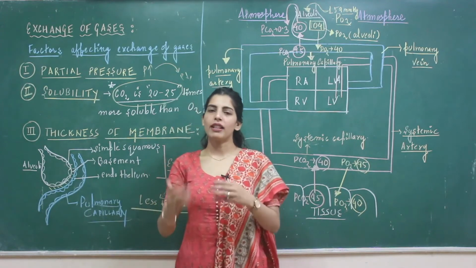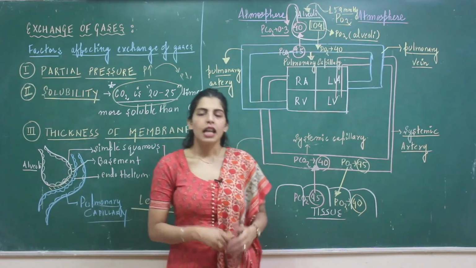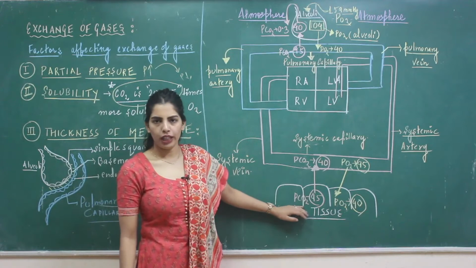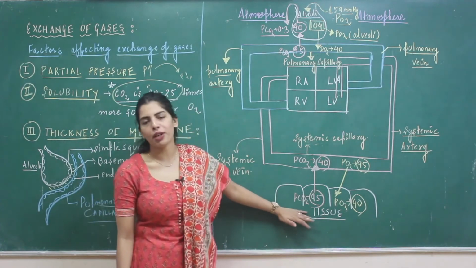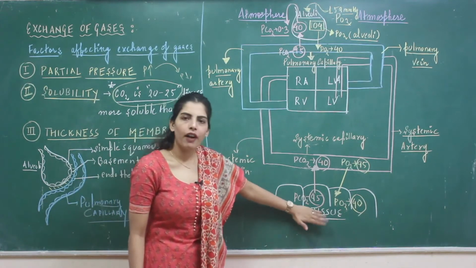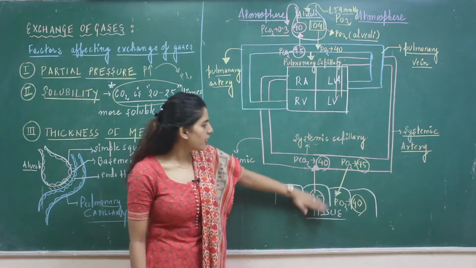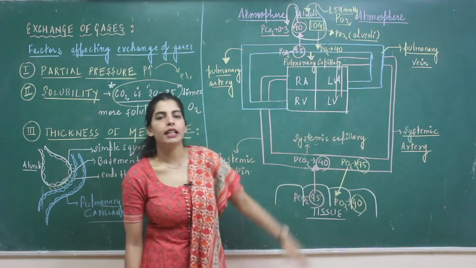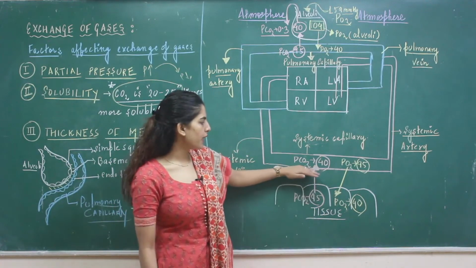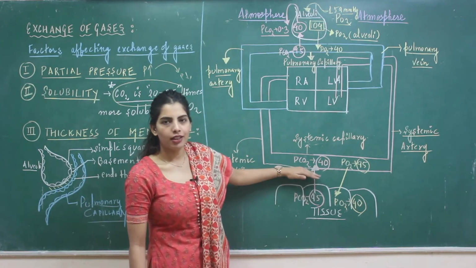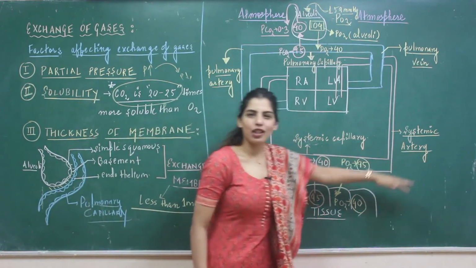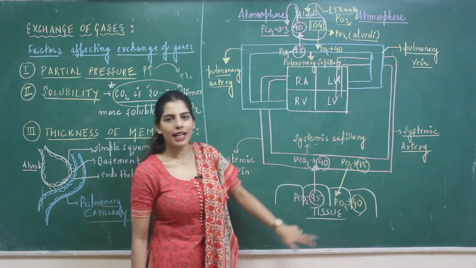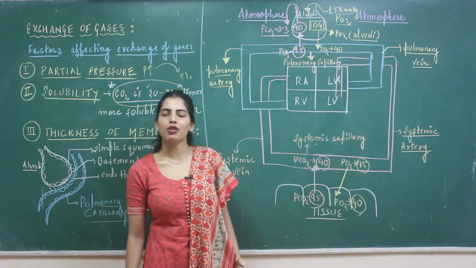Talking about CO2. Now once your cells use oxygen, they are going to release CO2. In your tissues, you're going to see the partial pressure of CO2 as 45 mmHg. And as it diffuses to the systemic capillary, there the partial pressure of CO2 is 40 mmHg. So in your systemic artery, you saw PO2 as 95 and you saw PCO2 as 40.